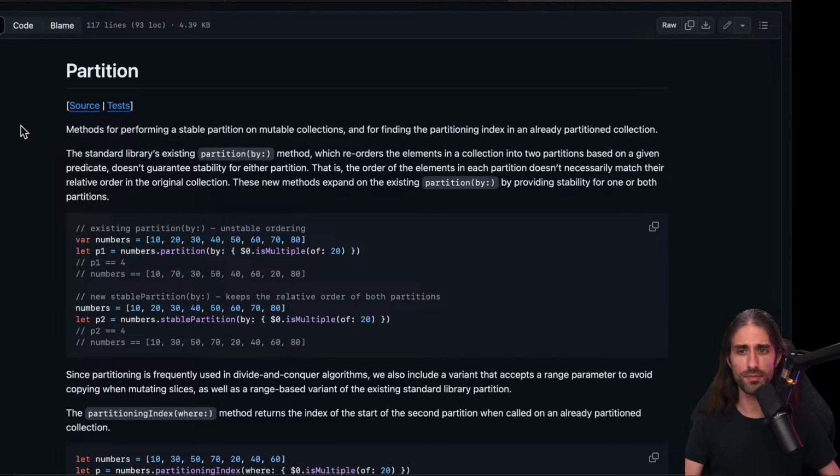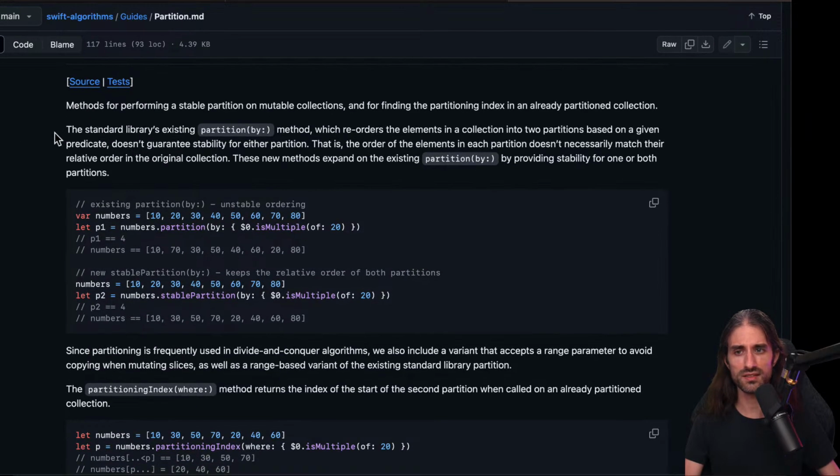And then we have partition. Methods for performing a stable partition on mutable collections and for finding the partitioning index in an already partitioned collection. So maybe this is the kind of stuff that can be used when you want to implement a merge sort, for instance. I'm wondering if it could be the case. They say that the standard library's existing partition by method, which reorders the elements in a collection into 2 partitions based on a given predicate, doesn't guarantee stability for either partition.